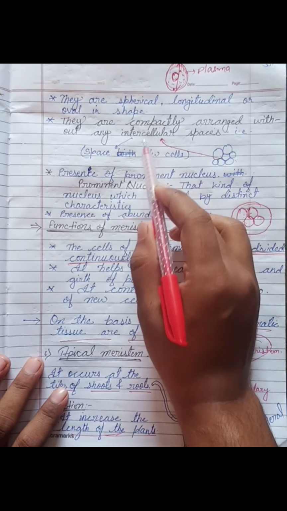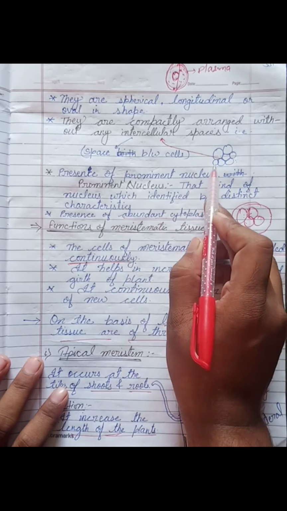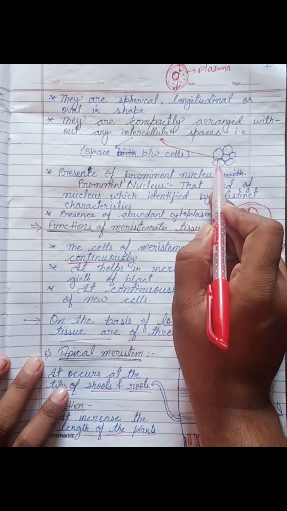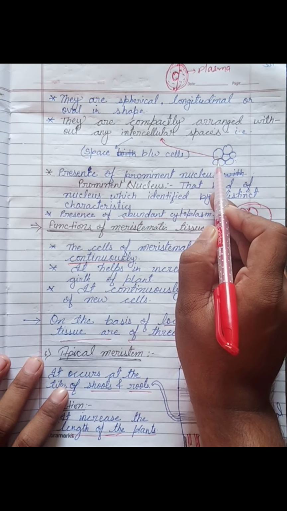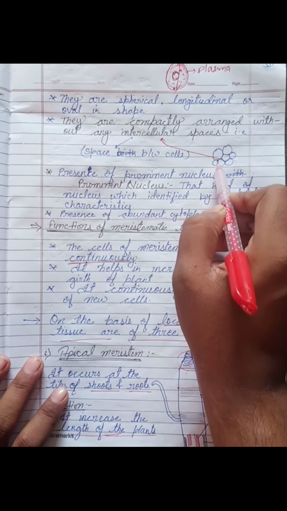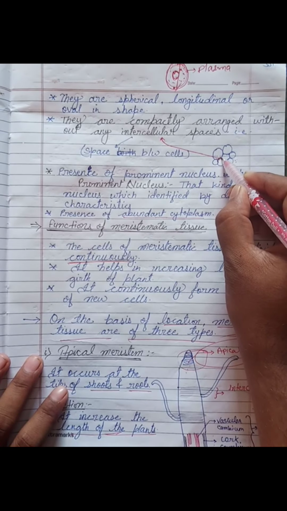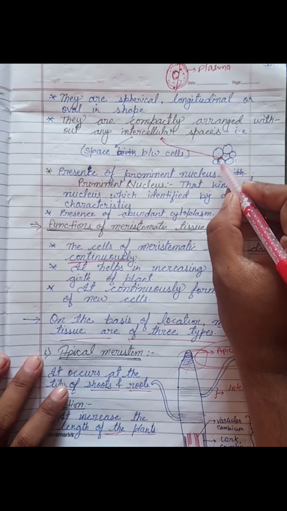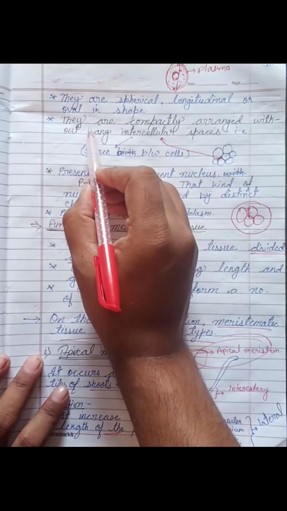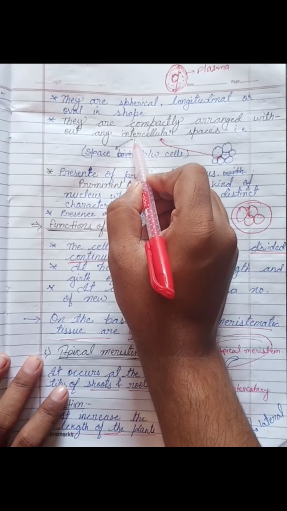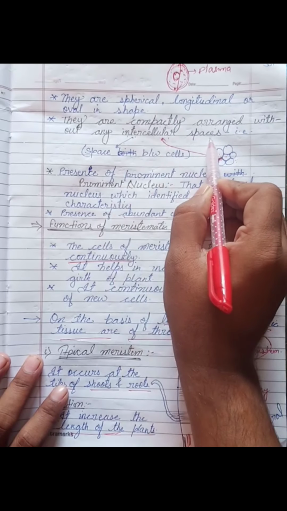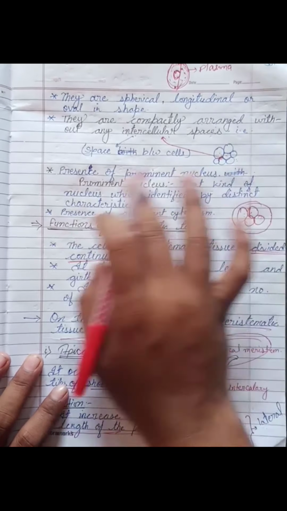And what is intercellular space? Intercellular space is the space between two cells. Here we can see there is no kind of space found between two cells. That is why we can say the intercellular spaces are totally absent in meristematic tissue.